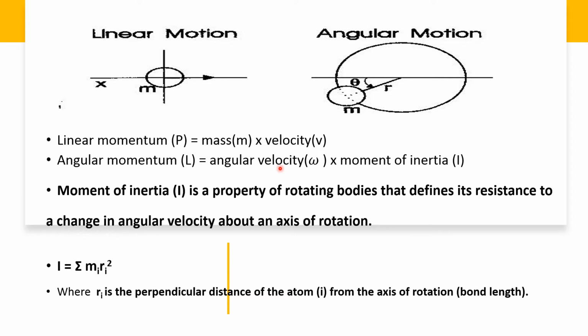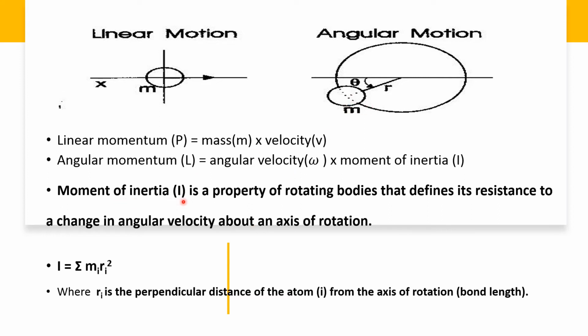And angular momentum is a product of the body's rotational inertia or moment of inertia and angular velocity or rotational velocity. So L is equal to I into omega. Moment of inertia by definition is the body's tendency to resist angular acceleration. Moment of inertia is represented by the symbol I.